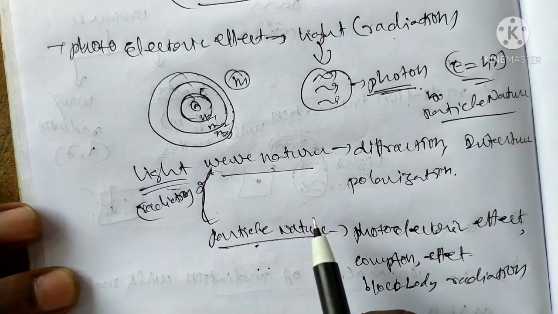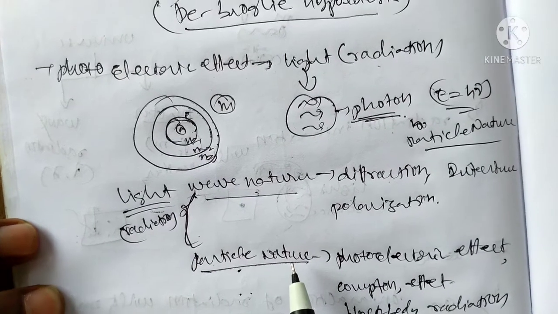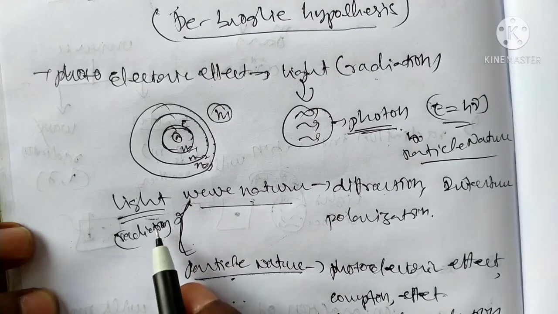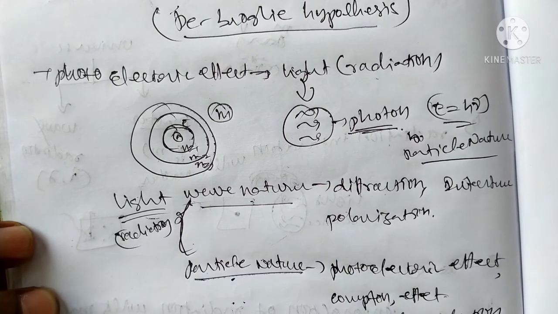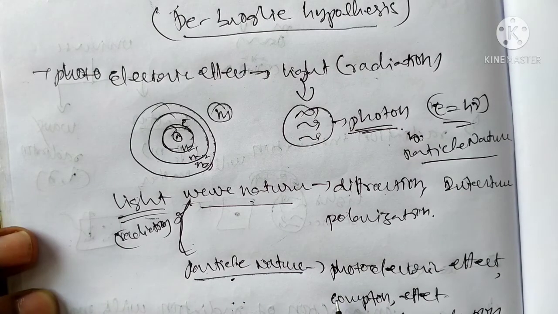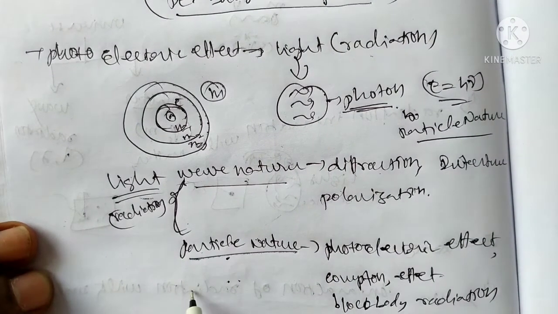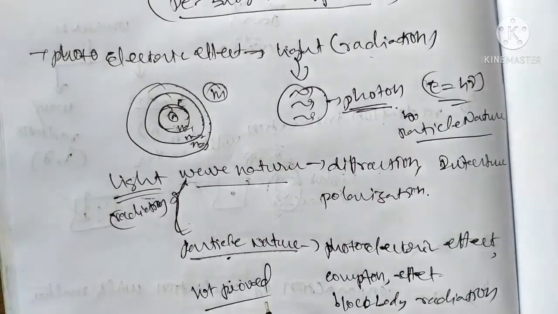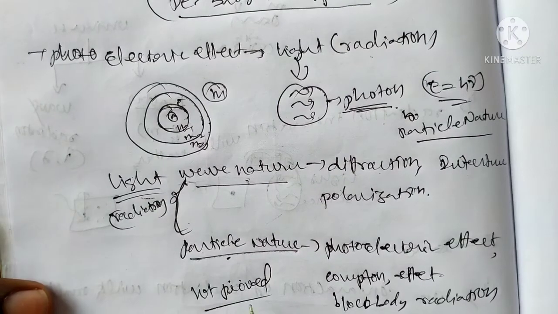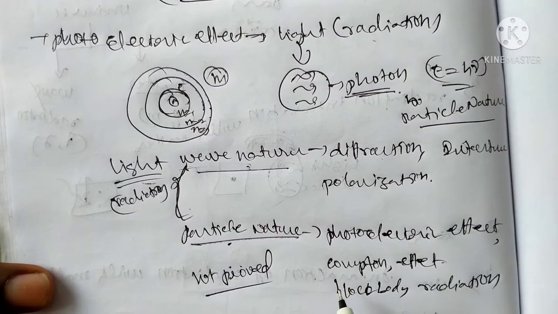De Broglie used one concept, dual nature, using light waves, but according to the photoelectric effect, Compton effect, and black body radiation, the theory was not complete, and there was no experimental proof. It was not proved by experiment.